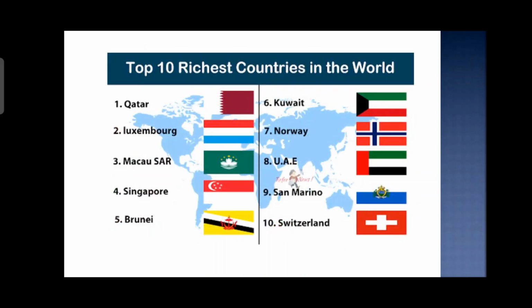Now we talk about the 10 top richest countries in the world. Number one is Qatar. Number two is Luxembourg. Number three is Macau SAR. Number four is Singapore. Number five, Brunei. Then the list goes further. Then we have Kuwait, Norway, UAE, San Marino, and Switzerland.